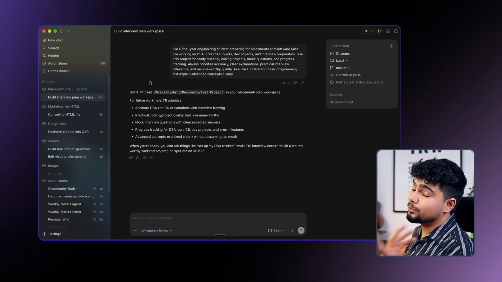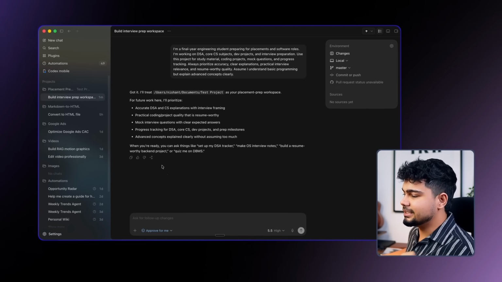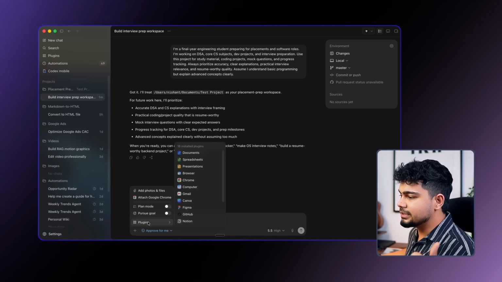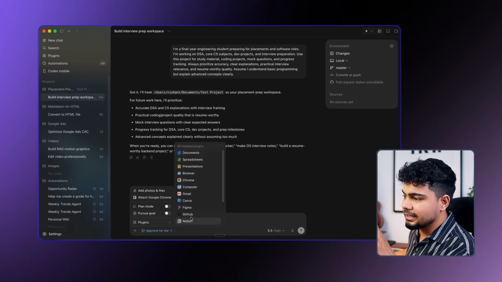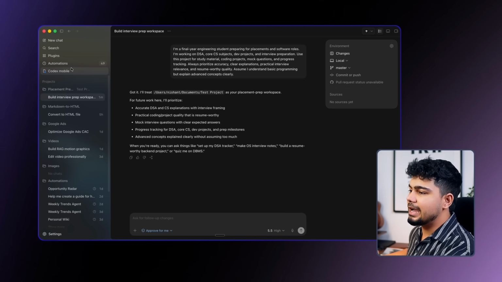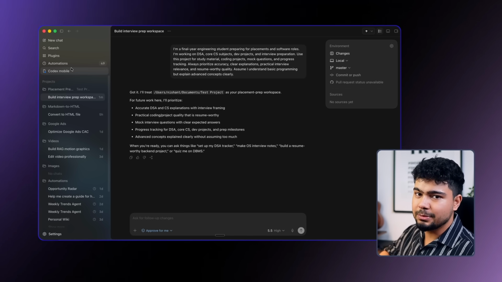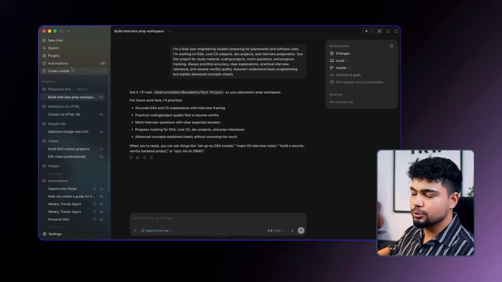So whenever you are preparing for any interview, the first thing that you need to do is जब भी तुम DSA questions कर रहे हो, कुछ भी कर रहे हो, एक Excel sheet बनाना होता है to track your progress. So we can use Codex to do that for us. अब इससे पहले मैं बताऊं तुम्हारे लिए कुछ इंपॉर्टेंट चीज़ें हैं that we will be learning. So as you can see there are plugins, multiple plugins here. So first I will tell you what a plugin is. I have already connected spreadsheet as the plugin here. So ये मेरे लिए sheets automatically बना देगा whenever I will ask Codex to do it for me.